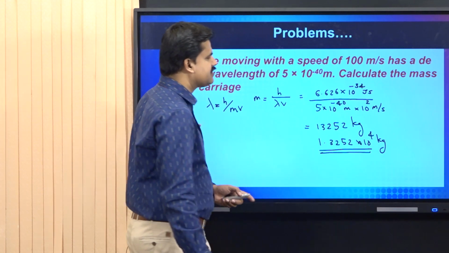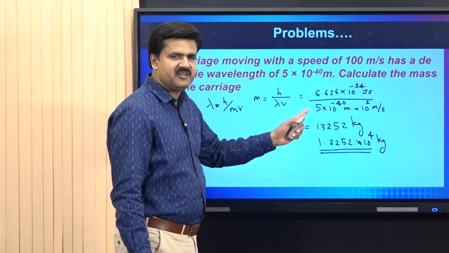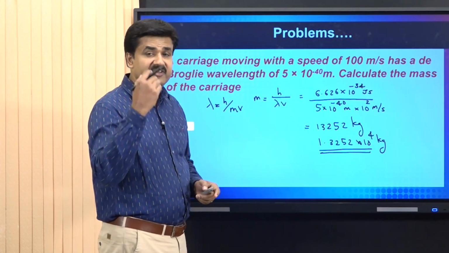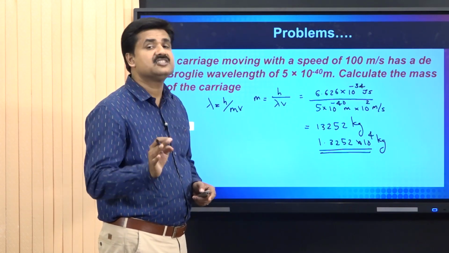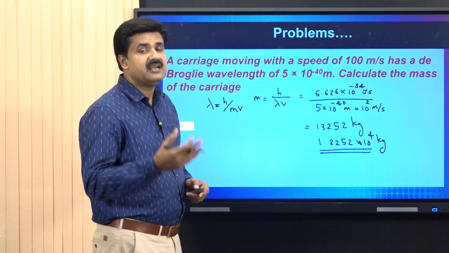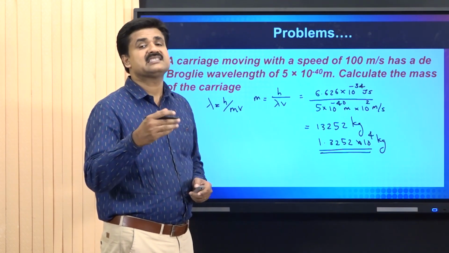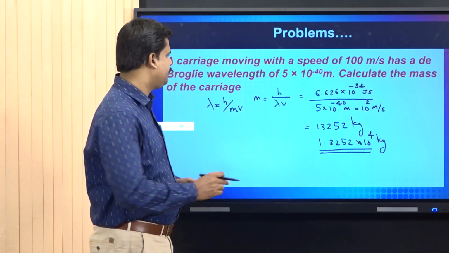Here it is clear that mass of the body is very high and hence the associated wavelength is very, very small or negligibly small. That means the wavelength associated with a macroscopic body is negligibly small.